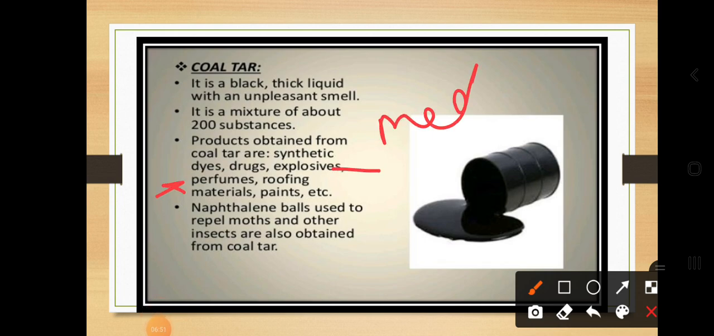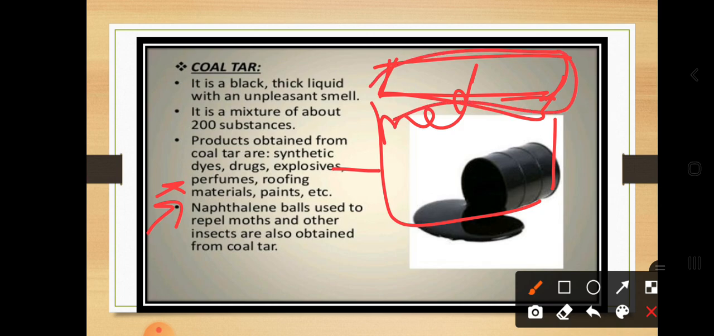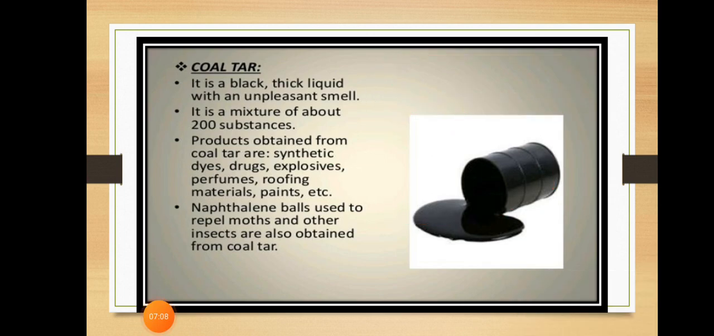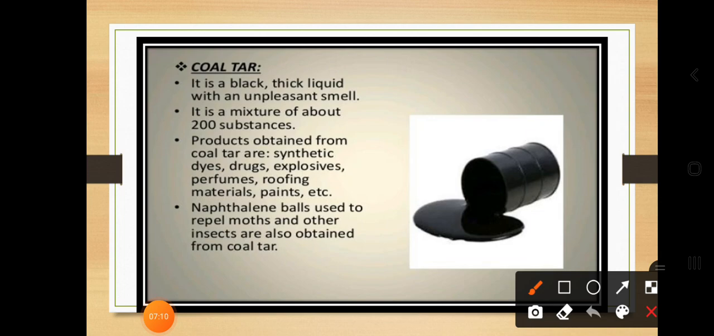Explosives, perfume. So dear students, for making the perfumes we are using this coal tar. Roofing materials. Where is the roof? On the upper side of the home. So for roofing materials or anything else, we are using this coal tar for attaching the things. And paints. This paint is not a new thing for you. For making paints also we are using the help of the coal tar.